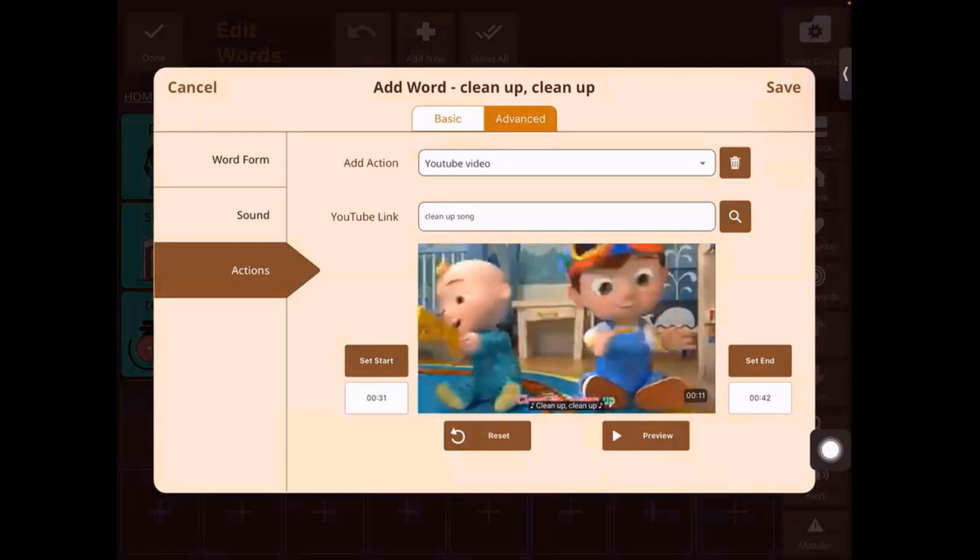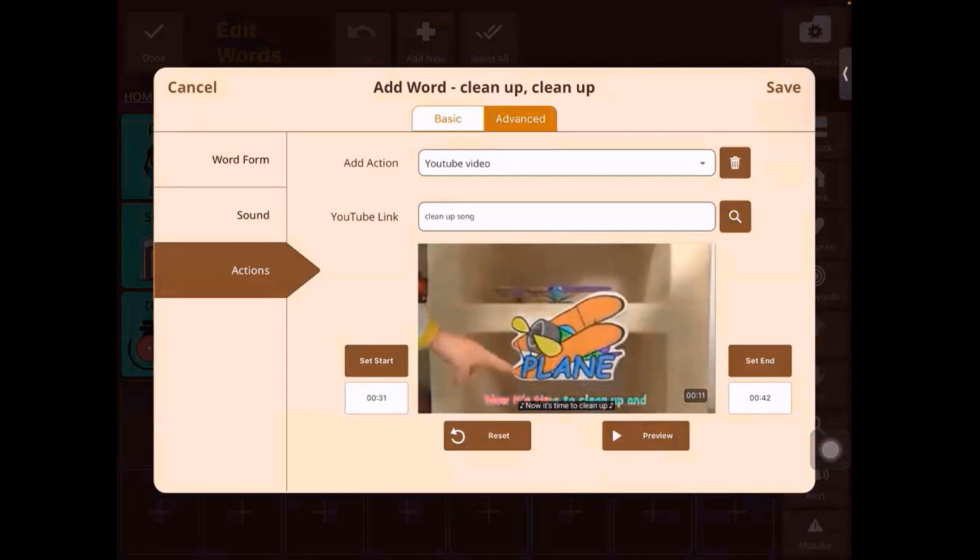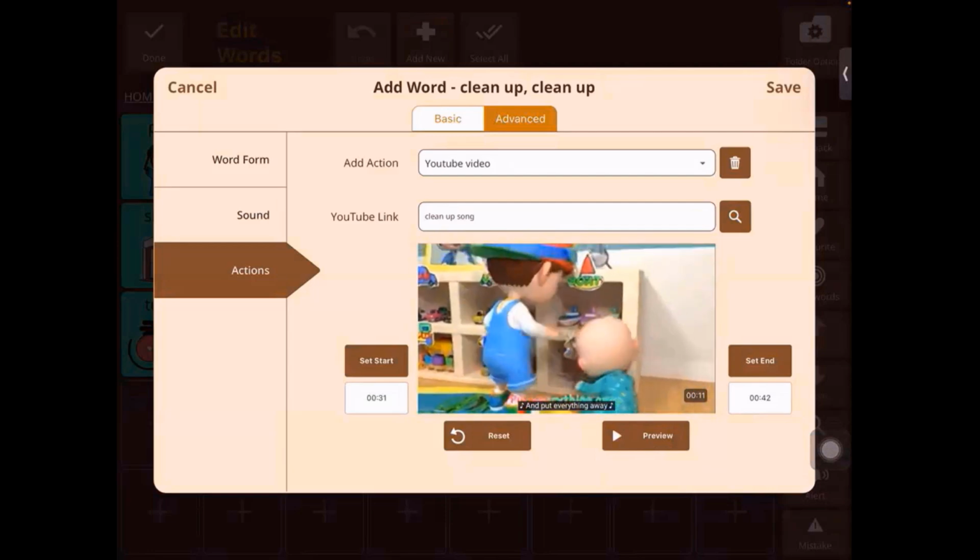Clean up, we all have fun today. Now it's time to clean up and put everything away.